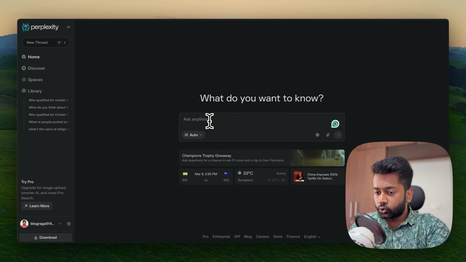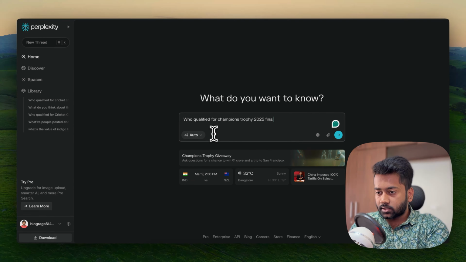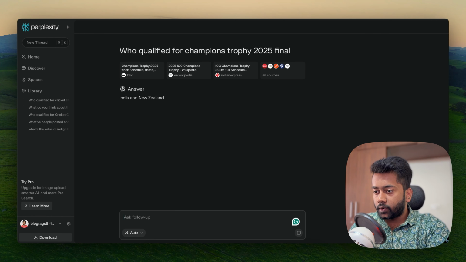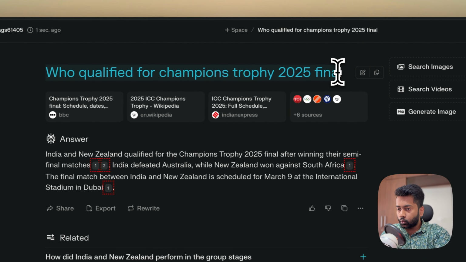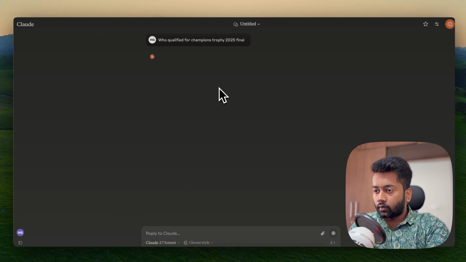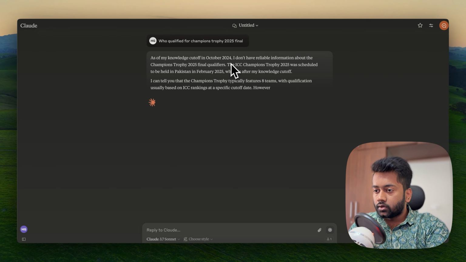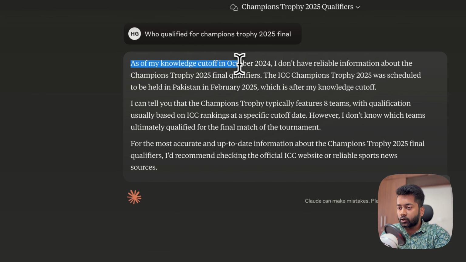Now, I also want to show you how it's very different from something like a Claude. So let's say I ask it who qualified for the Champions Trophy 2025 final, so it knows that India and New Zealand qualified. But if I ask Claude the same question, it doesn't know. It knows that it was scheduled in Pakistan in February, but that's where its knowledge is cut off. So it shows here, as of my knowledge cutoff in October 2024.